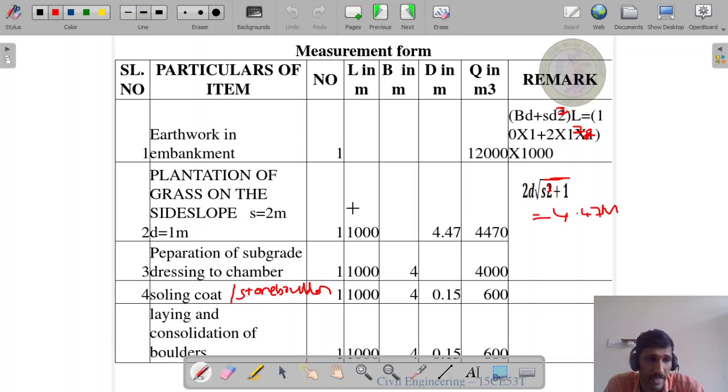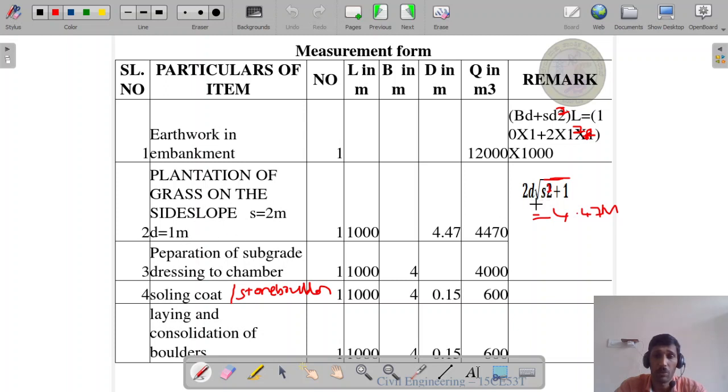Next, second item, plantation of grass on the side slopes. S is equal to 2 meter, D is equal to 1 meter. Number 1, length total 1 kilometer, and then the slant depth is 4.47 meter. How to calculate it? Side slopes are given 2:1. Here S is 2 meter and D is equal to 1 meter.